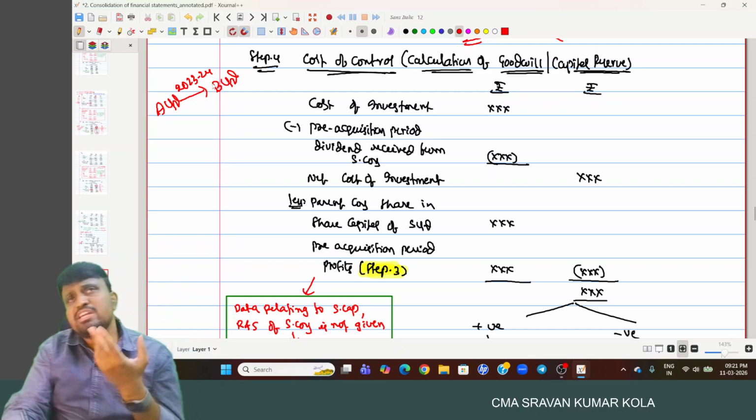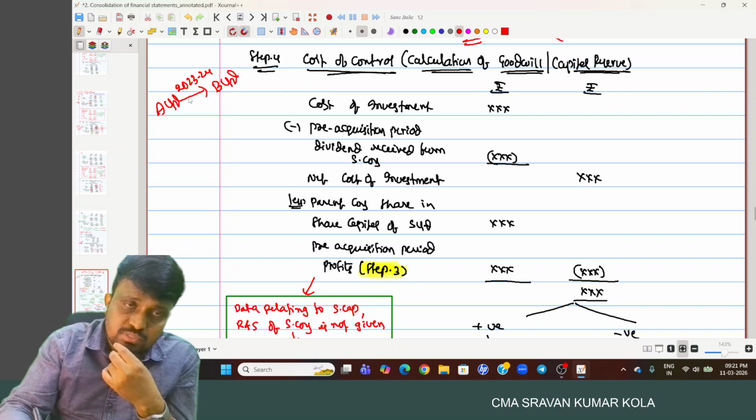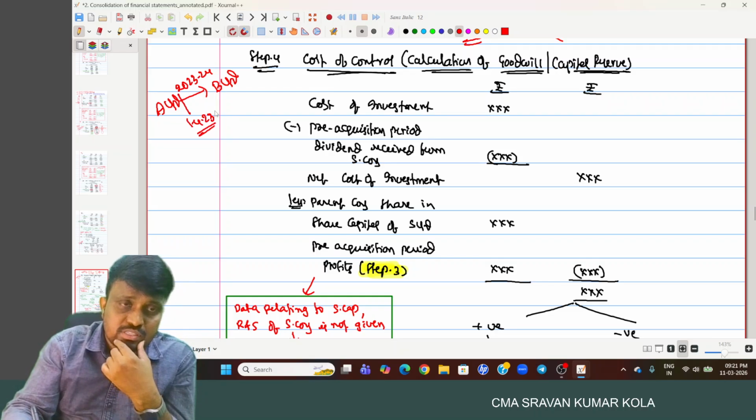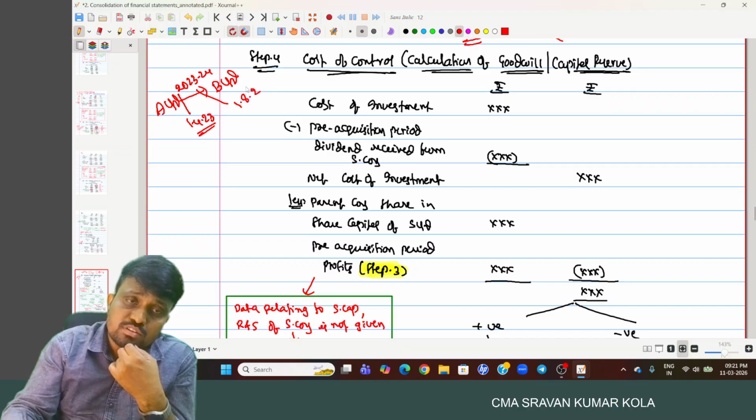And normally every company will provide the dividend in the subsequent period only. For example, you purchased it on 1/4/23. B Limited announced the dividend on 1st August 2023.